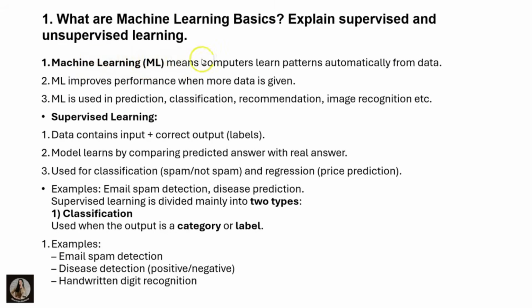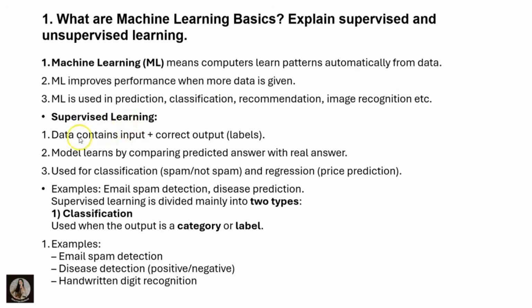Machine learning means computers learn patterns automatically from the data. It will understand the data that we have given and learn the patterns automatically. Machine learning improves performance when more data is given. For example, when I give more images of cats, it will understand better and improve its performance. It is used in predictions, classification, recommendations and image recognition.